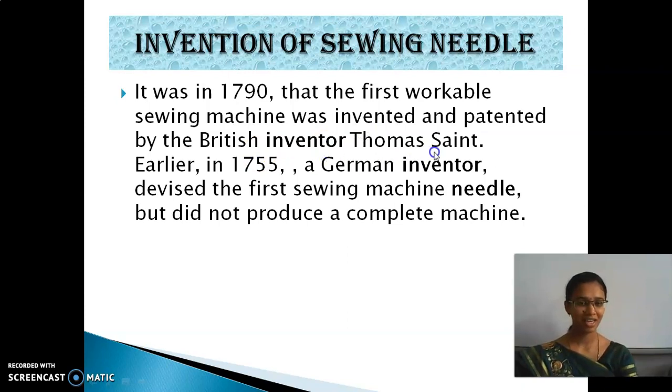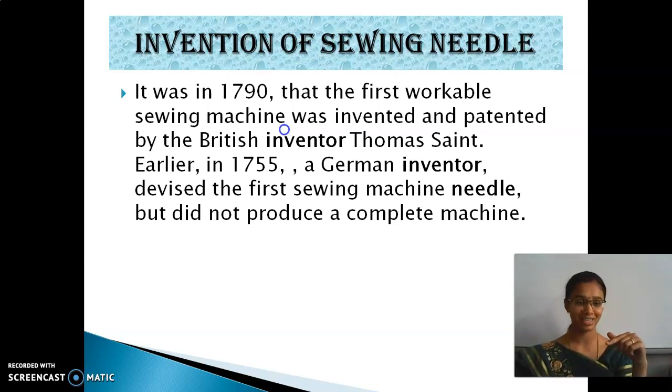He is the first to invent the sewing machine, in the year 1790.